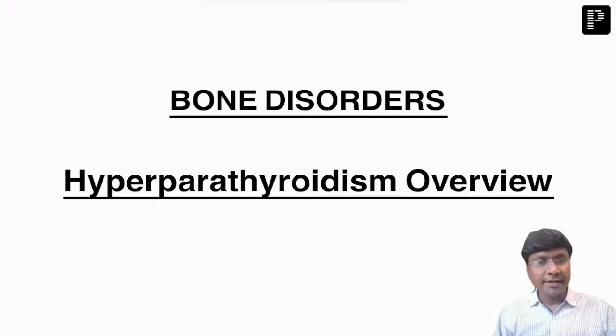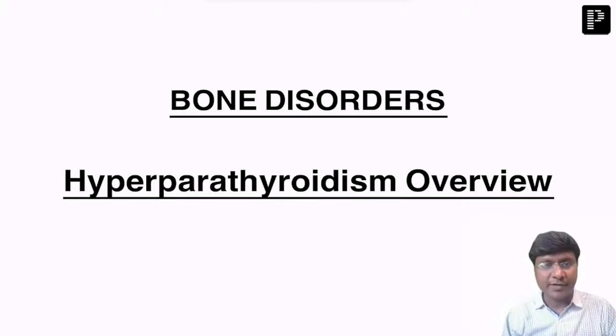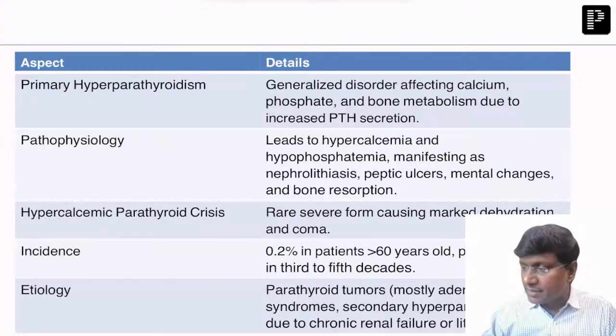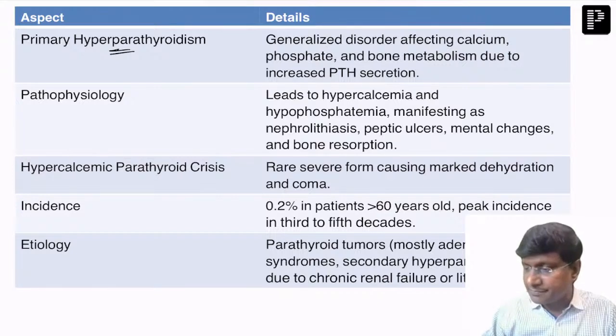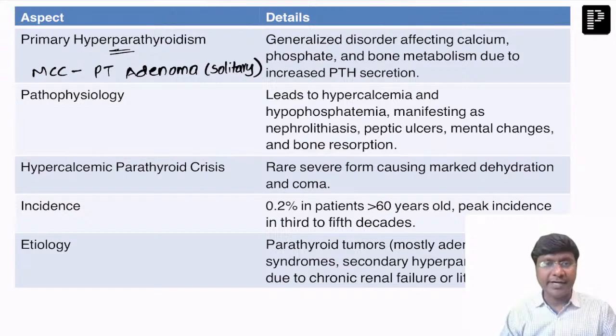Deepal. Right. And we have secondary hyperparathyroidism, where the abnormality is mainly because of hypocalcemia, and then ectopic causes for parathormone release. If you see primary hyperparathyroidism, the problem is within the gland itself. What is the most common cause for primary hyperparathyroidism? The most common cause will be parathyroid adenoma, and that too a solitary parathyroid adenoma. That is the most common cause for primary hyperparathyroidism.